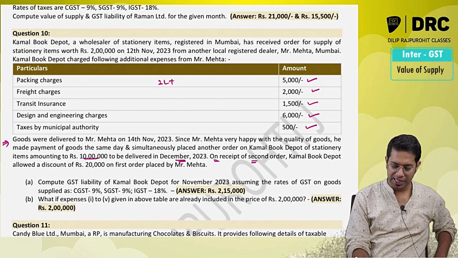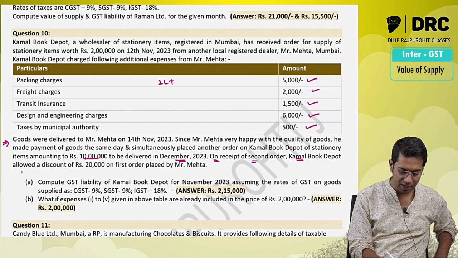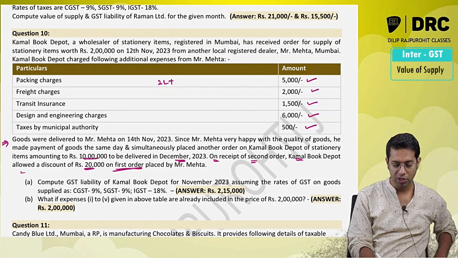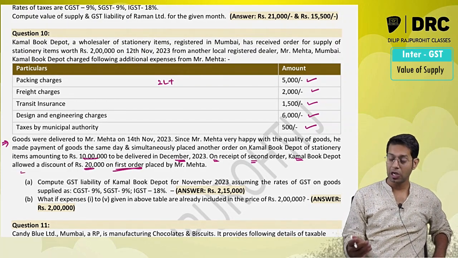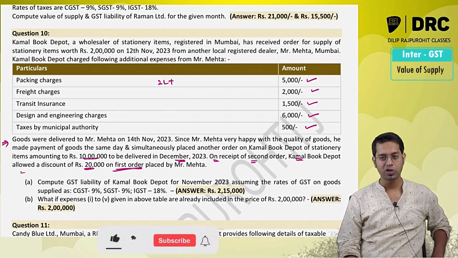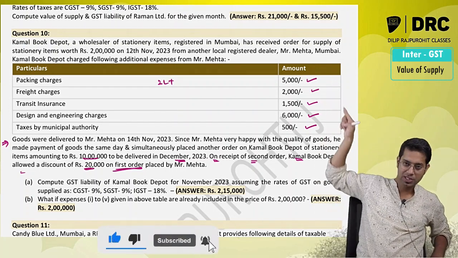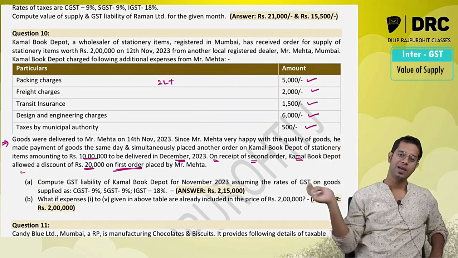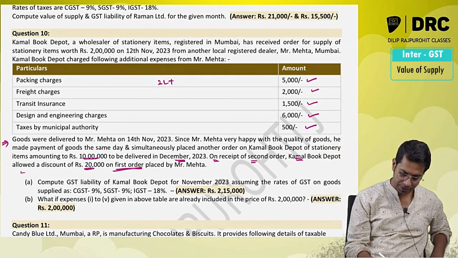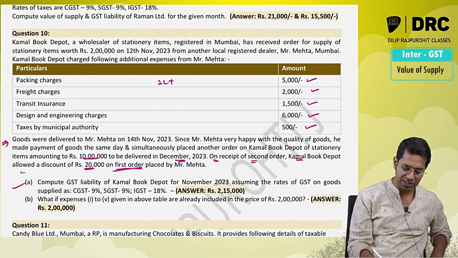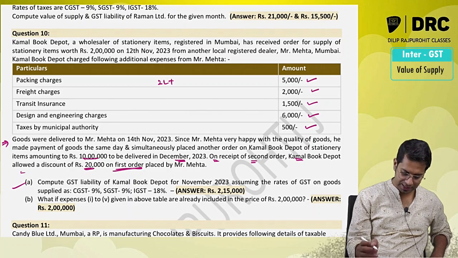On receipt of the second order, Kamal and company gave a discount of 20,000 rupees on the first order. So what happened? Because the second order was received, on the first order they had given a discount of 20,000 rupees. Compute the GST liability of Kamal Book Depot assuming the GST rates are this much.